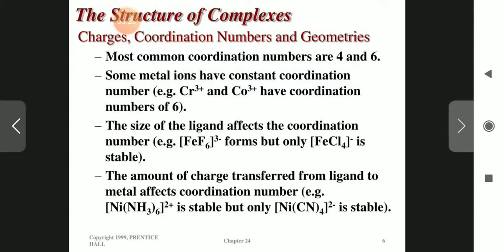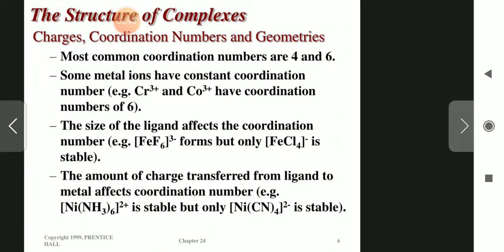The amount of charge transferred from ligand to metal affects the coordination number. For example, with ammonia, 6 ligands connected to one central metal ion is stable, but for cyanide only [Ni(CN)4]^2- is stable. So how much charge is transferred will also matter.